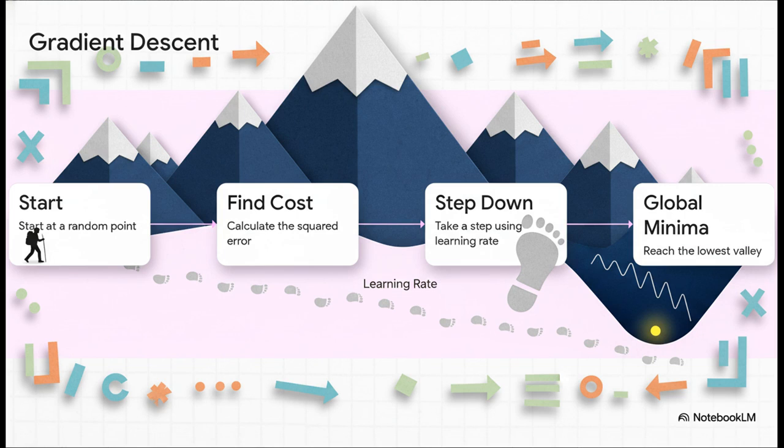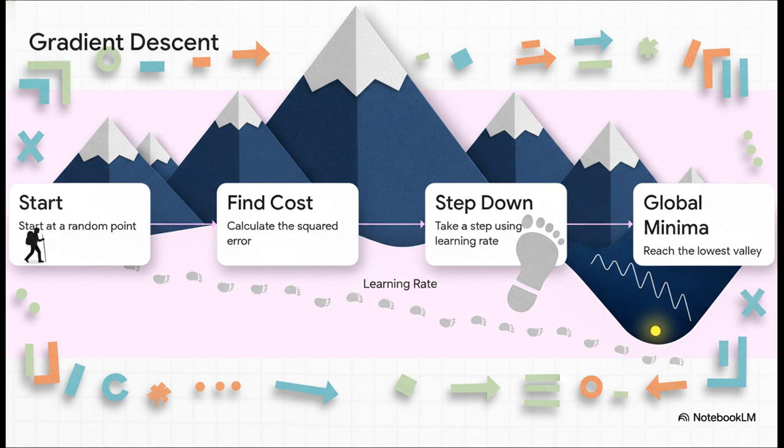Think of it like a hiker trying to walk down a mountain to find the absolute lowest valley, which we call the global minima. But they're doing it in the pitch dark. The hiker starts at a totally random point on the mountain. They calculate the slope of the ground beneath their feet. That's our cost function, or squared error. Feeling that the slope goes downward, they take a carefully sized step in that direction. The size of that step is called the learning rate.